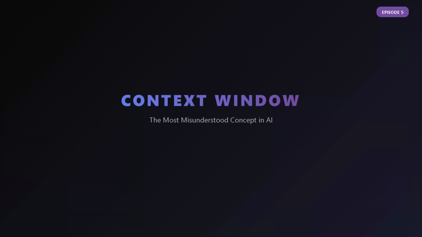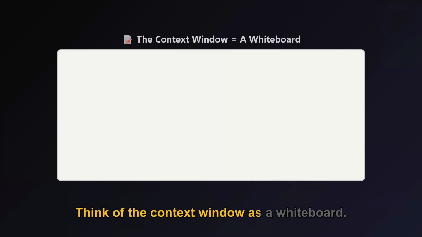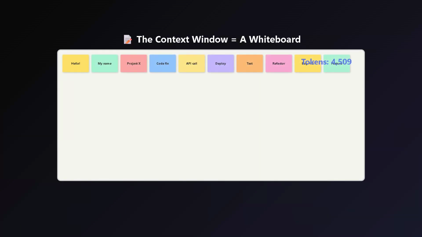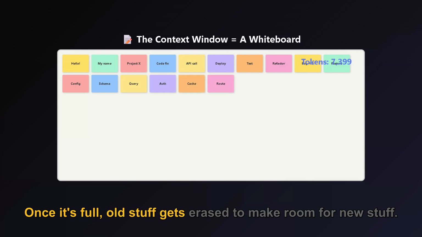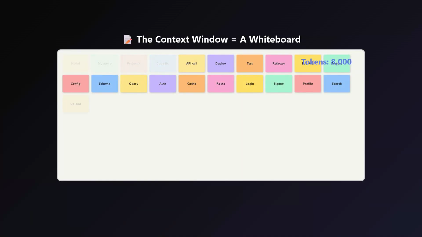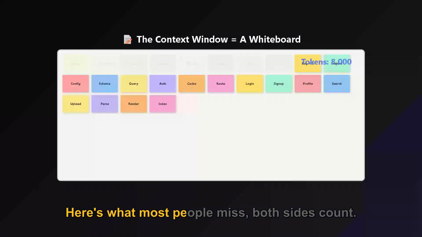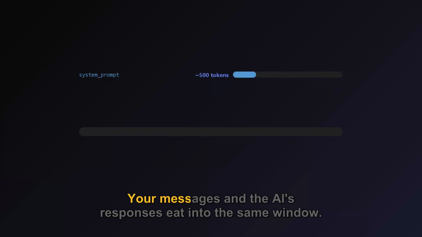break it down completely. Think of the context window as a whiteboard. The model can only work with what's written on that whiteboard. Once it's full, old stuff gets erased to make room for new stuff. That whiteboard size, it's measured in tokens. Here's what most people miss: both sides count. Your messages and the AI's responses eat into the same window.